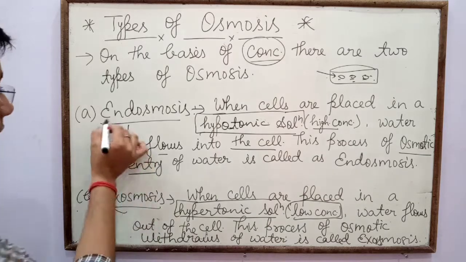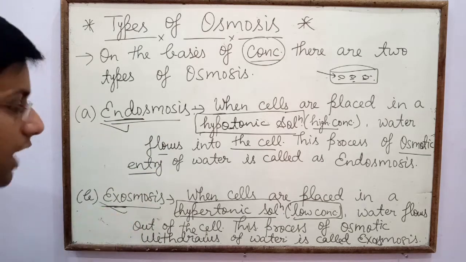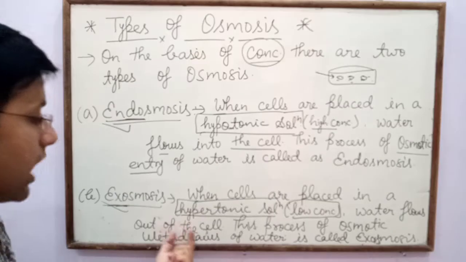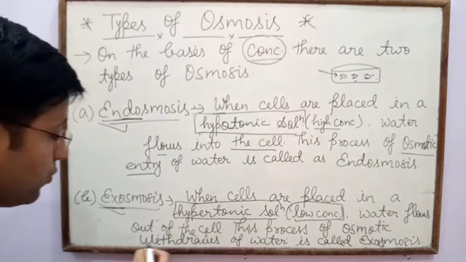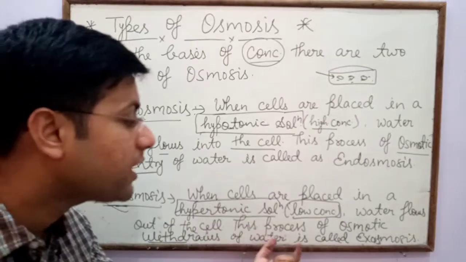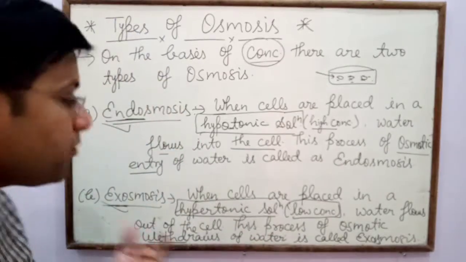Endo means inside, exo means outside, so water flows out of the cell. This process of osmotic withdrawal of water is called exosmosis.